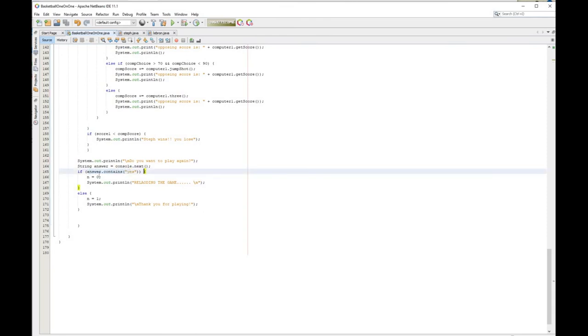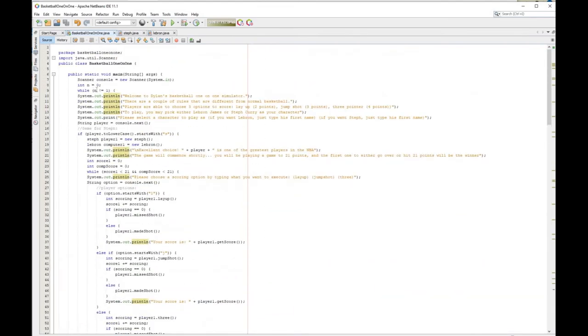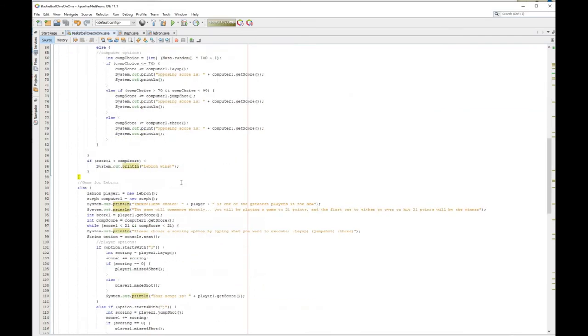So if they say yes, then it's going to reload the game, and else n equals 1, thank you for playing. So the while loop makes it so that when n doesn't equal 1, it'll run, but when n equals 1, it'll stop. Then we have this really big if statement that determines if you're playing Steph or if you're playing LeBron. So if the player starts with S, then we know it's Steph.